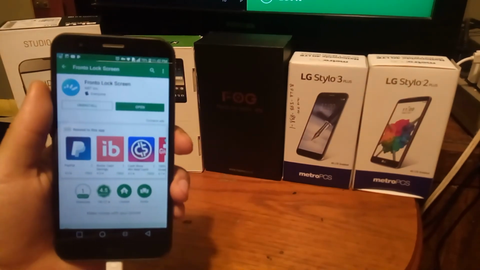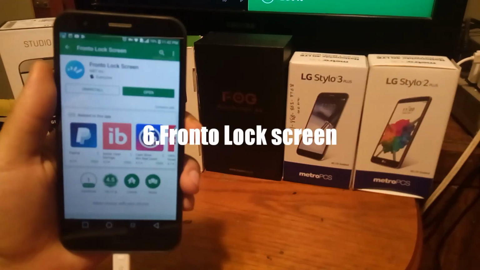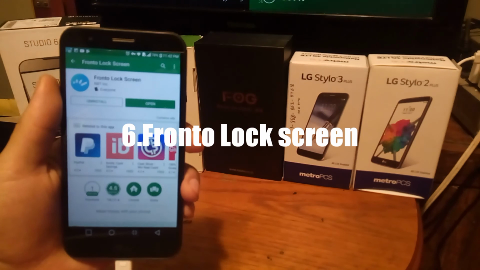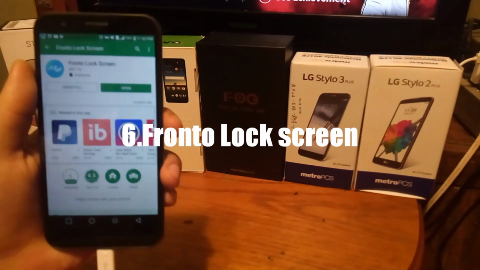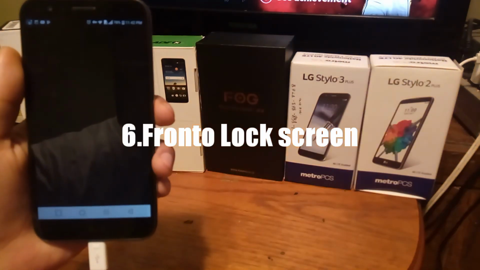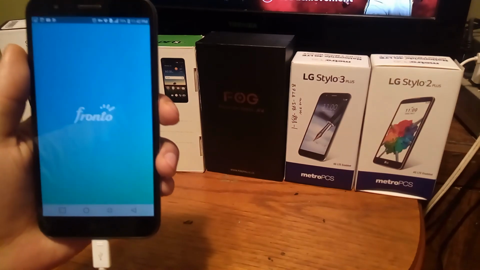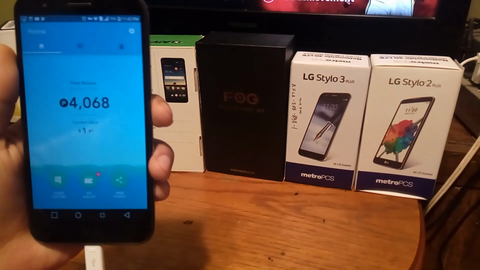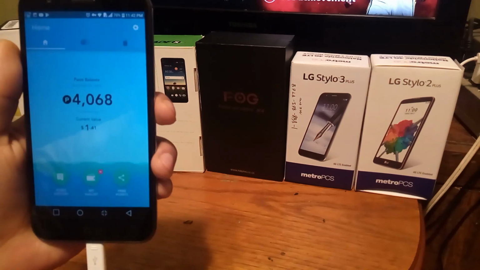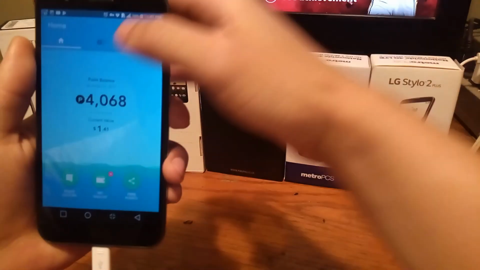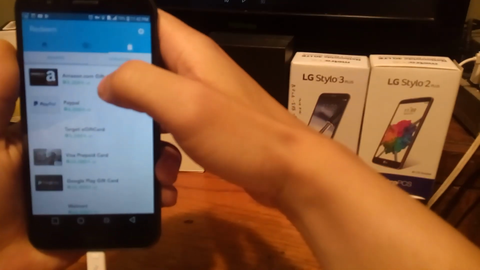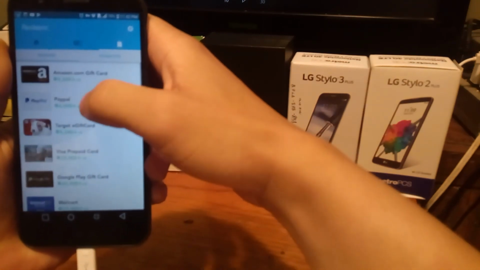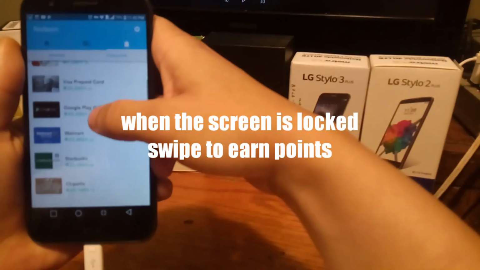So the next app is number 6. It's called FrontToe Lock Screen. Now you probably see this on my screen every time if you watch my videos. FrontToe Lock Screen is an app that gives you the ability to swipe across your screen and actually get paid revenue. So basically how it works is you can see there's a point accumulation system here, and then when you reach the designated value for current actual real money, when you get up to a certain point, you can create a PayPal or an Amazon gift card or Target, Visa, prepaid card, or anything like that.